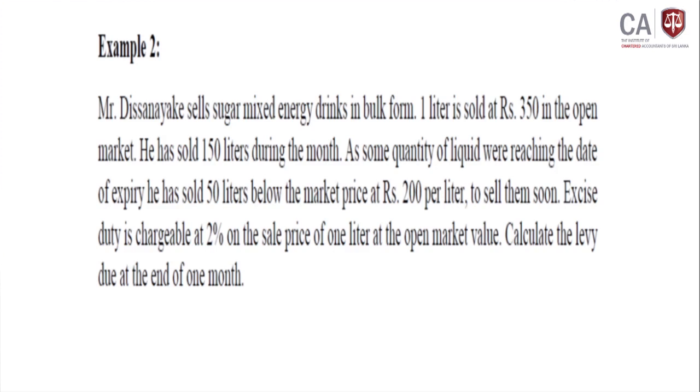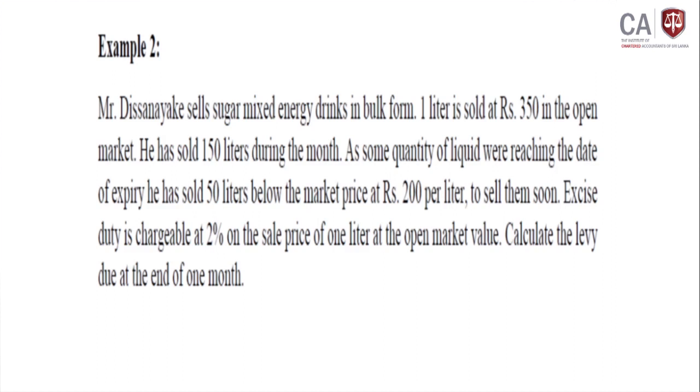Mr. Disanayaka sells sugar mix energy drink in bulk form. 1 liter is sold at rupees 350 in the open market. He has sold 150 liters during the month.